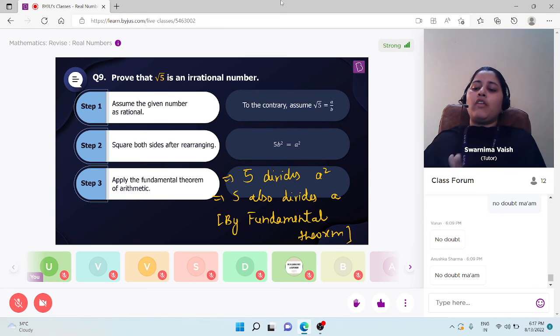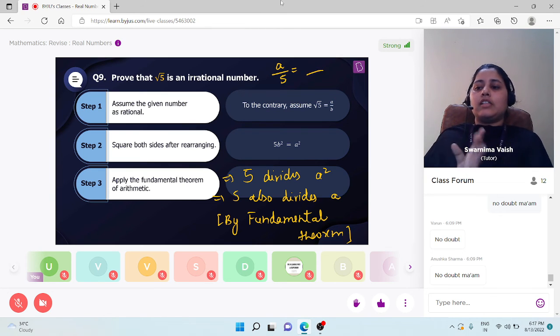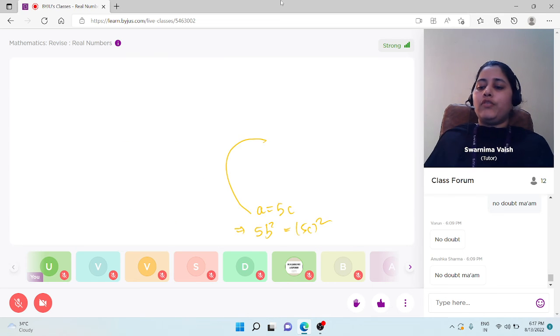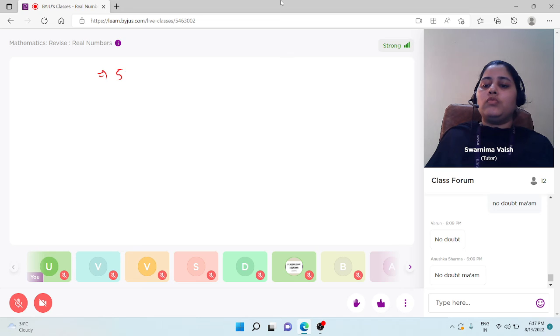Now students, 5 also divides a means we are dividing a by 5, so we are getting an answer after division. Let's say we are getting c as the answer. It means we can write a is equal to 5c. So let's put this value in this relation. It means 5b square will be equal to a square, means 5c square, which is 25c square.